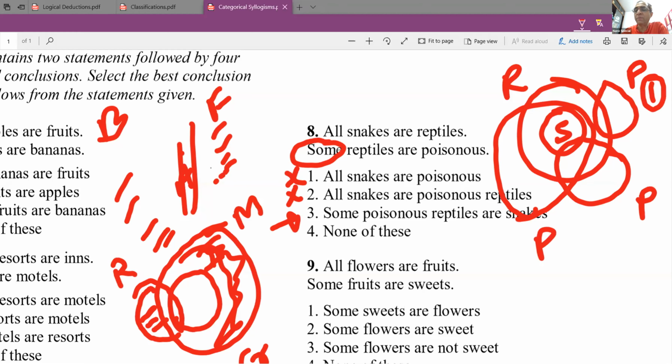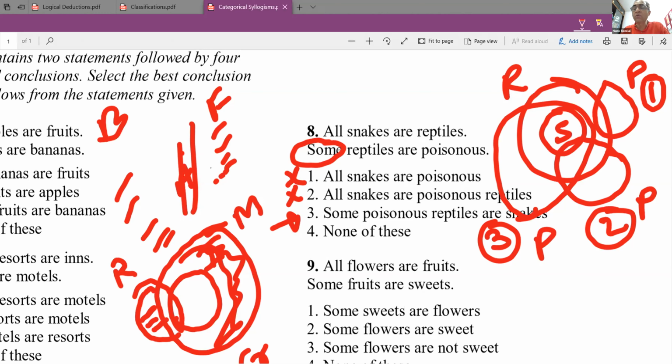All 3 cases are possible based on the statements given. In option 1, no snake is poisonous. In option 2, some snakes are poisonous. And in option 3, all snakes are poisonous. So I cannot draw any definitive conclusion between snakes and poisonous animals.